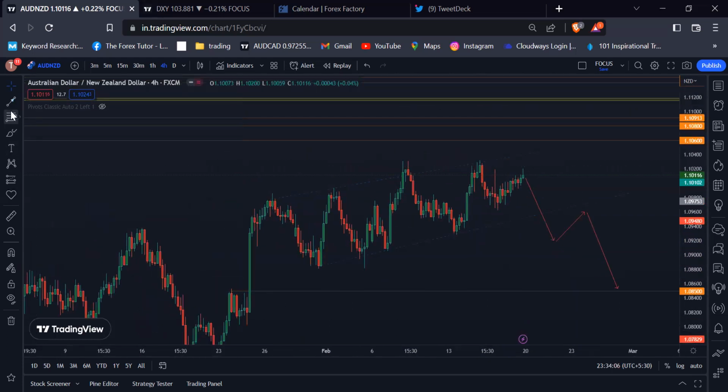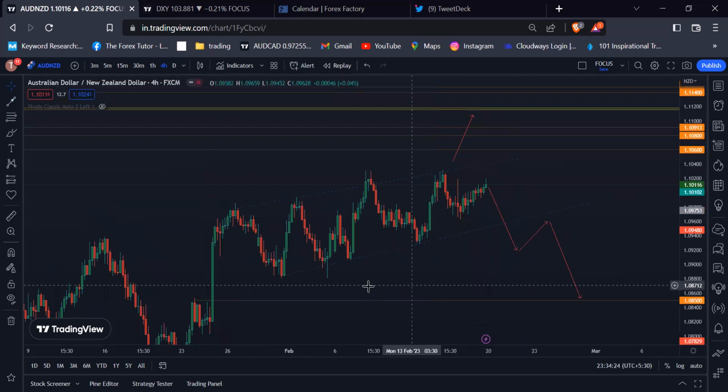If the monetary policy meeting did not support the New Zealand dollar, then Aussie New Zealand moving upwards and break this flag pattern, moving upwards to the 1.11200 psychological level. So plan your trade carefully.